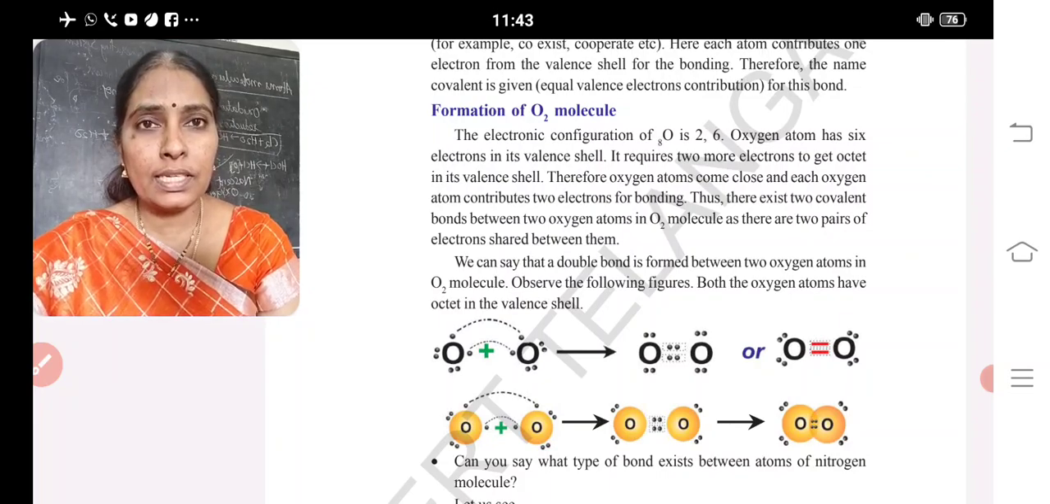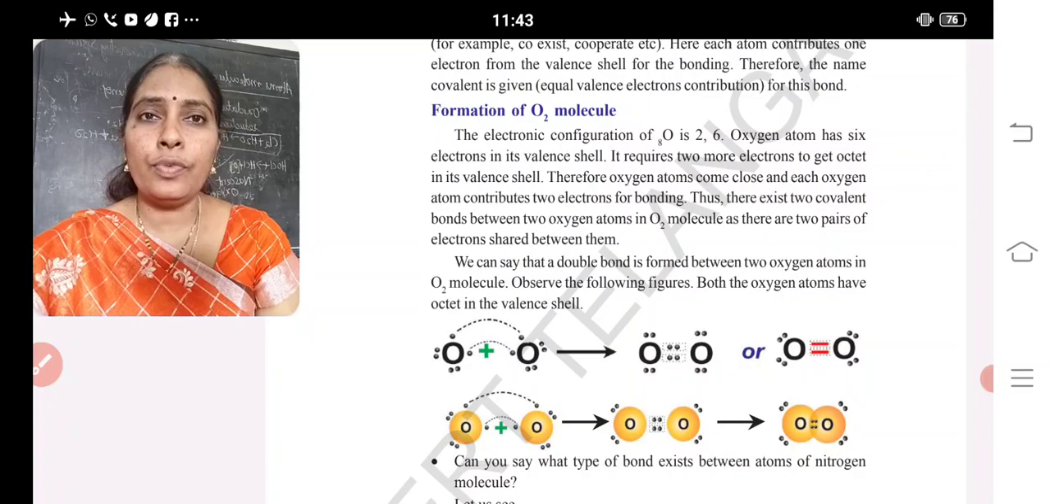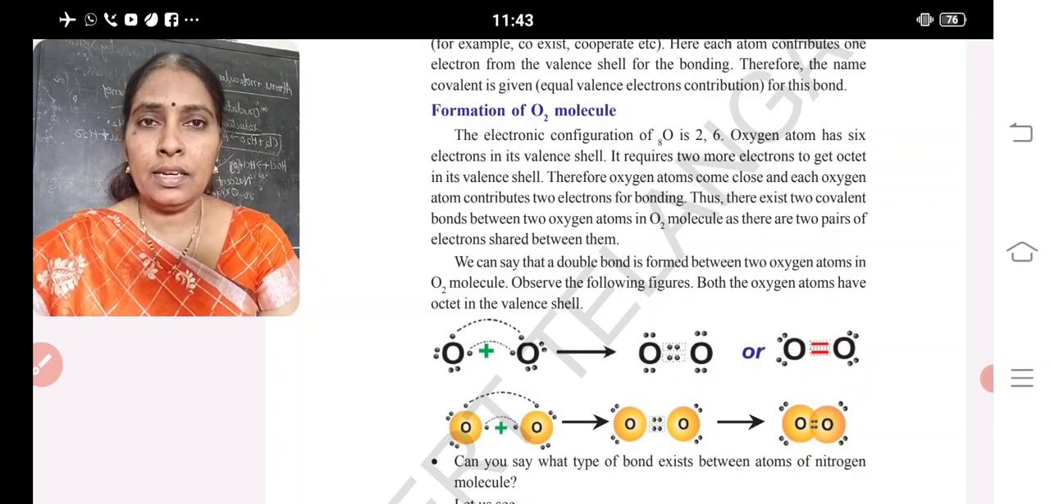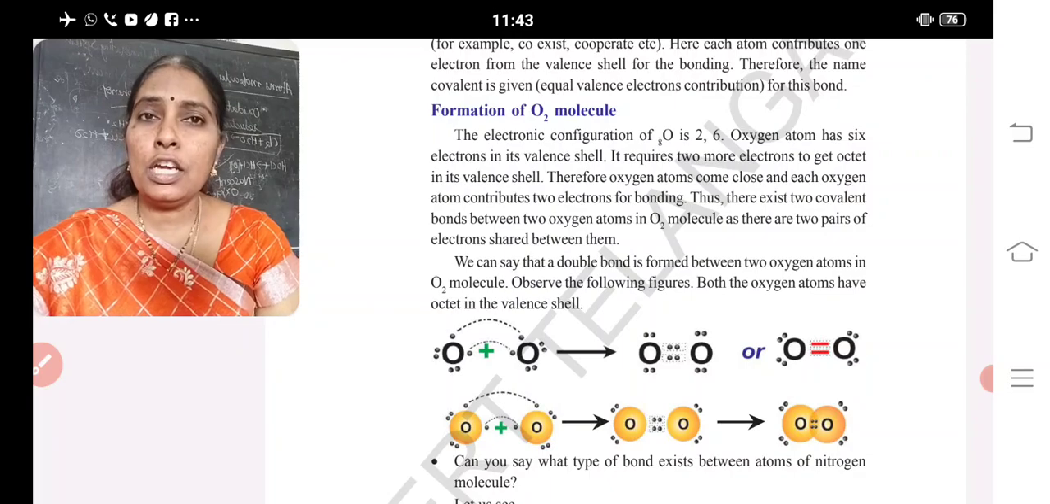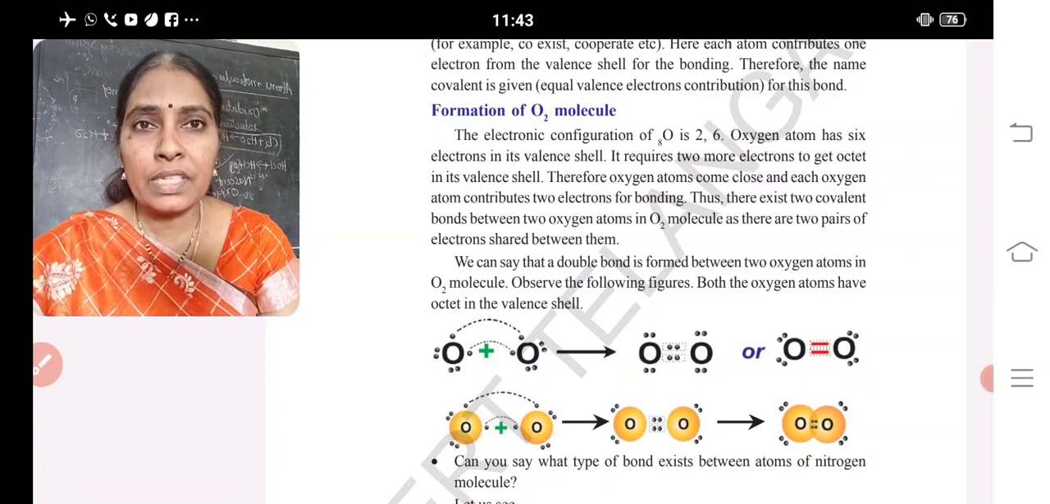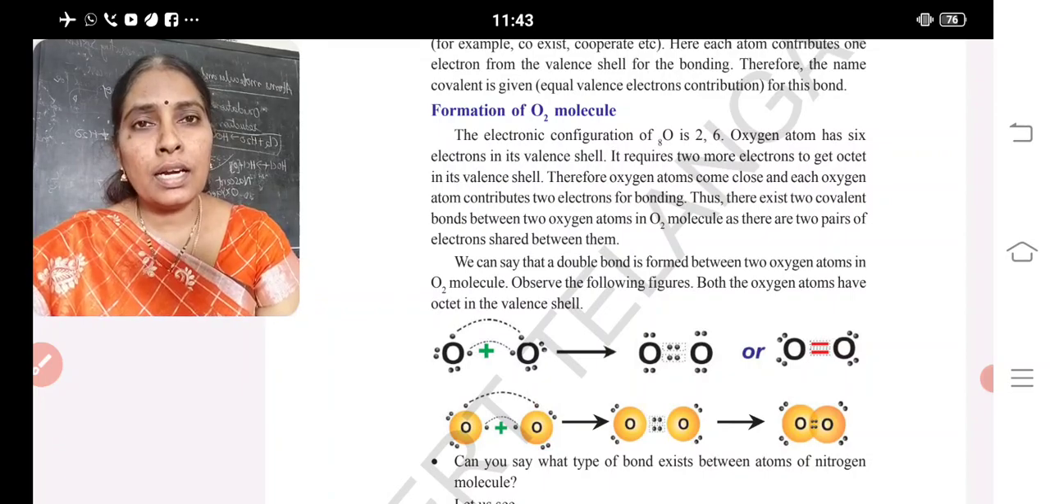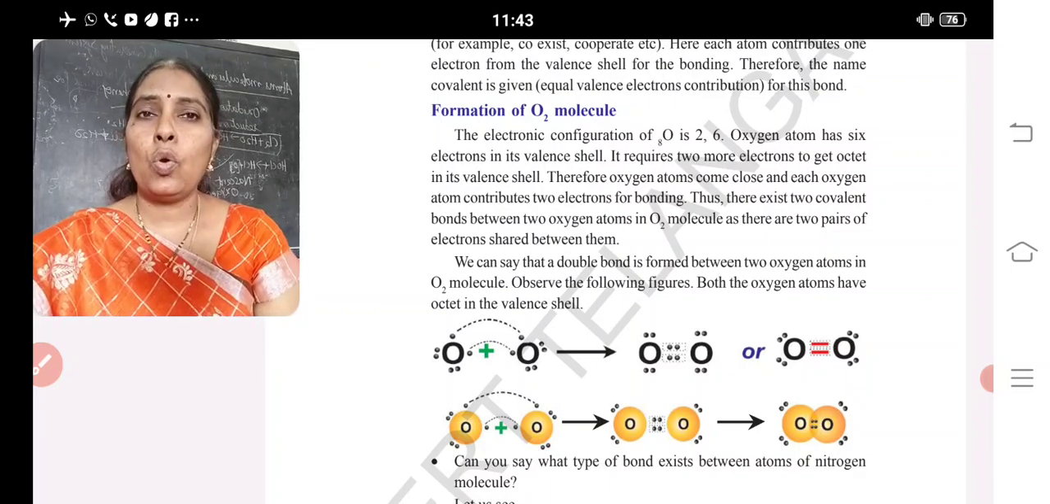Here, oxygen atomic number is 8. Its configuration is 2, 6. In that 6, 4 are paired and 2 are unpaired for each oxygen. The 2 unpaired electrons of each oxygen combine with 2 unpaired electrons of another oxygen and 4 electrons are equally shared by them. Around each, already 6 are present. If they are shared 2 electrons, it becomes 8. So by sharing, both the atoms are getting octet state configuration. So this is example for covalent bond.